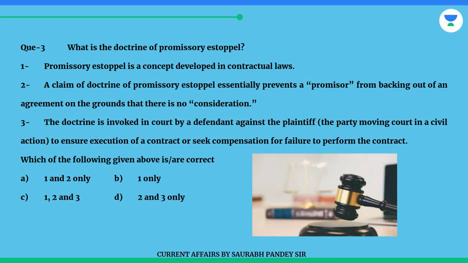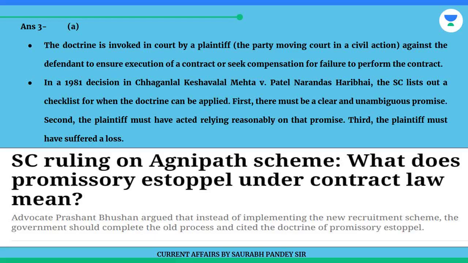Which of the statements given above are correct? A. 1 and 2 only. B. 1 only. C. 1, 2 and 3. D. 2 and 3 only. The answer is A. The doctrine is invoked in court by a plaintiff, the party moving court in a civil action against the defendant, to ensure the execution of a contract or seek compensation for failure to perform the contract.